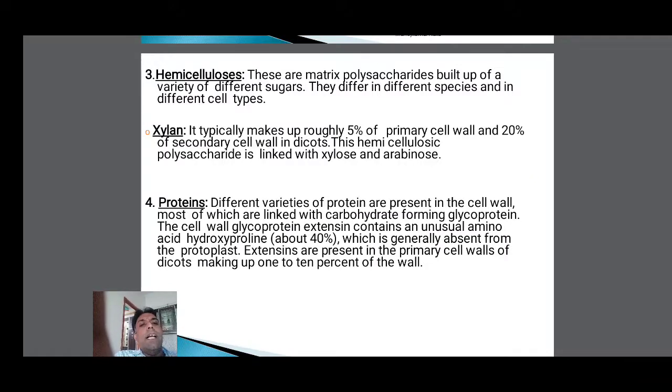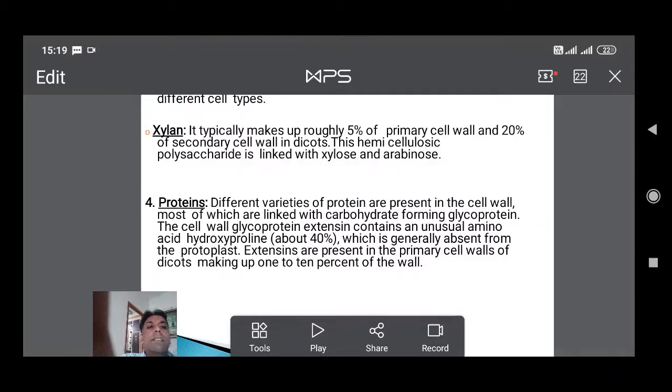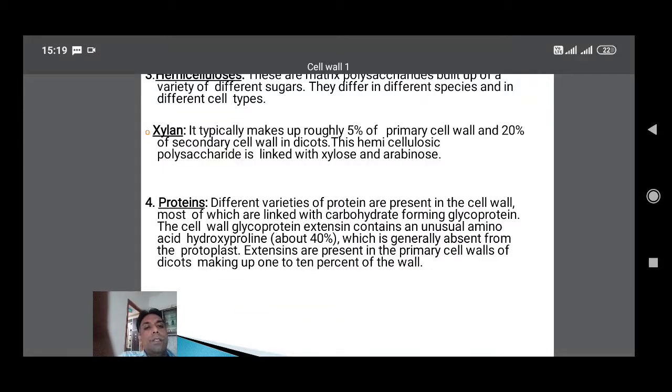Next, xylan typically makes up roughly 5% of the primary cell wall and 20% of the secondary wall in dicots. The hemicellulose polysaccharide is linked with xylose and arabinose.